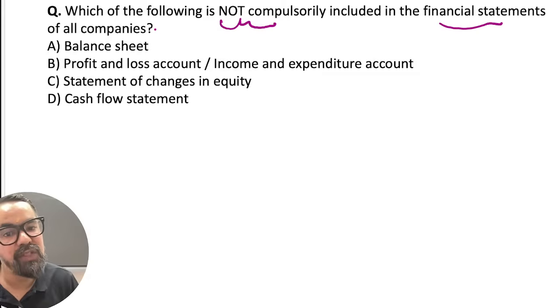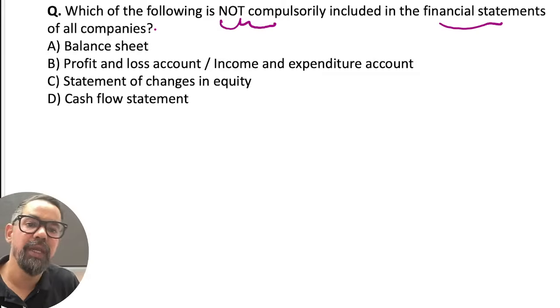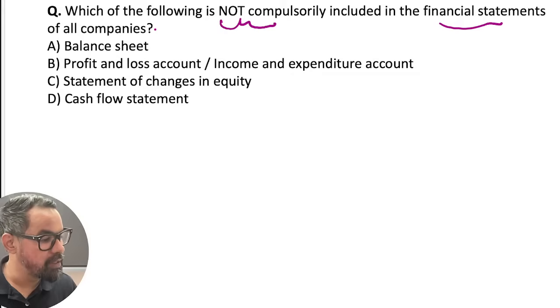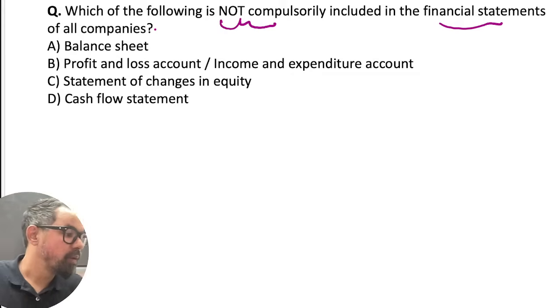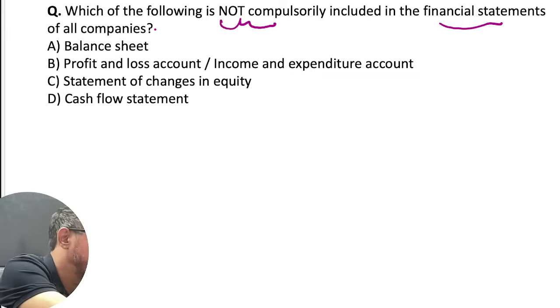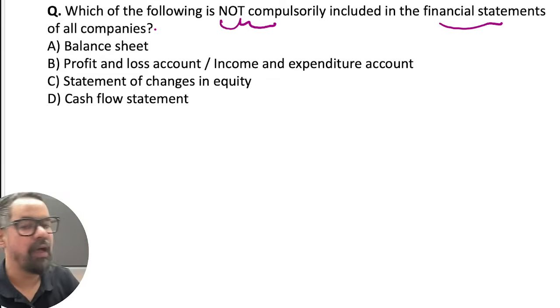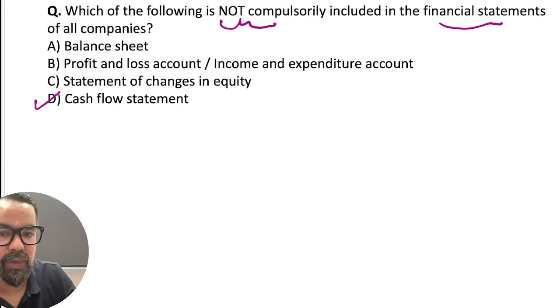Statement of changes in equity is compulsory for every company, guys. I give you one more chance. Yes, D will be the right answer for this one, right?